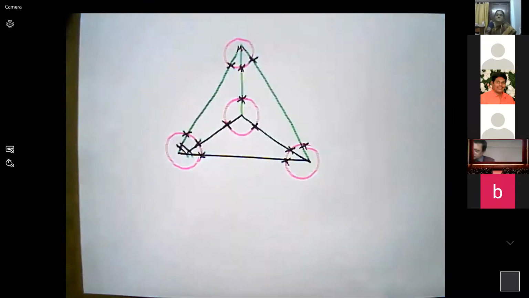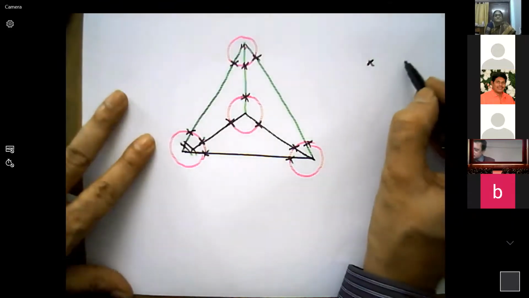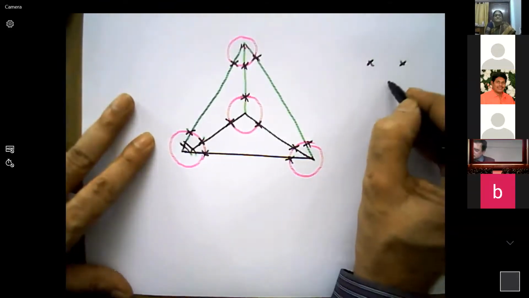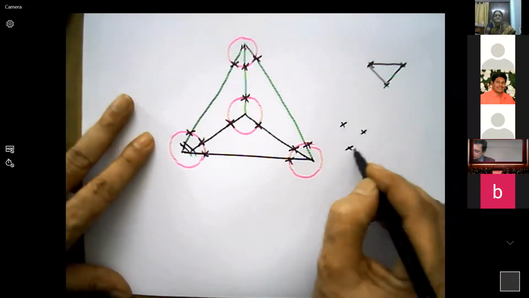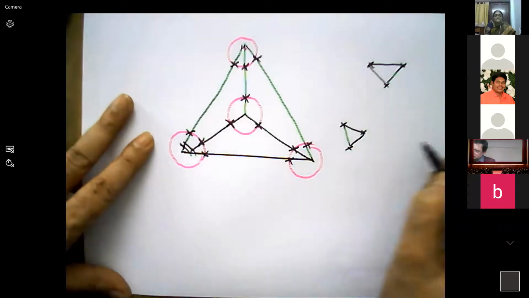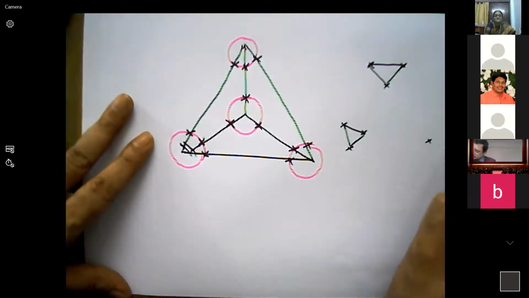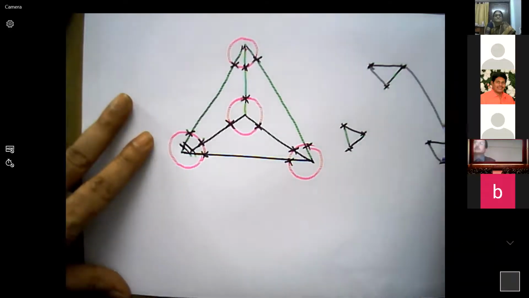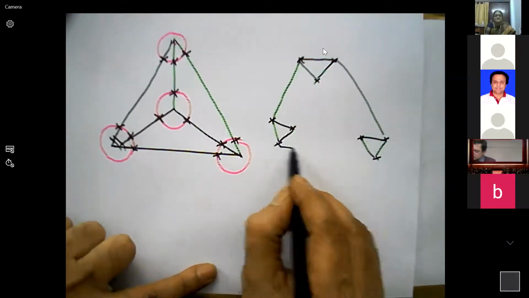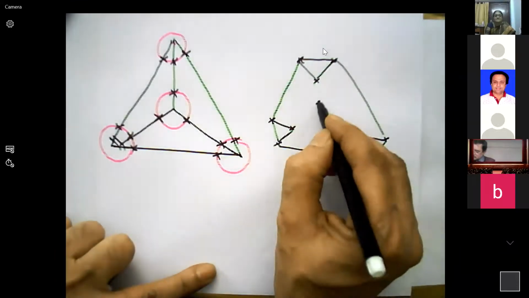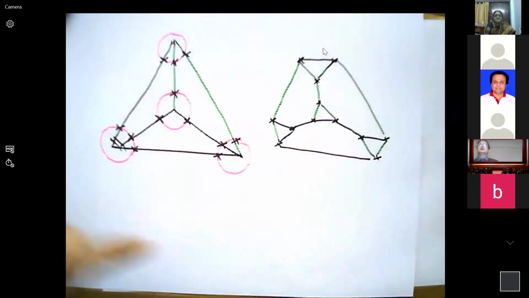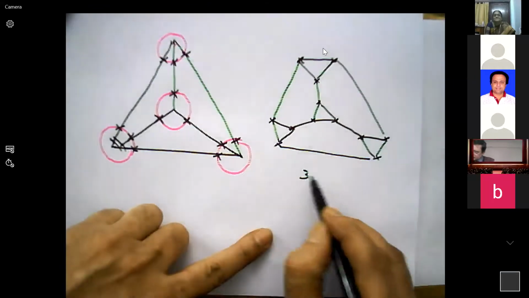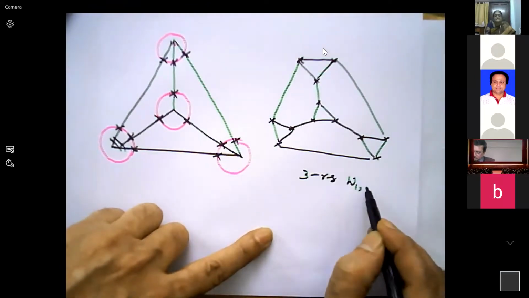Then what structure am I getting? The new structure is this, the 3-regularized wheel W1,3.